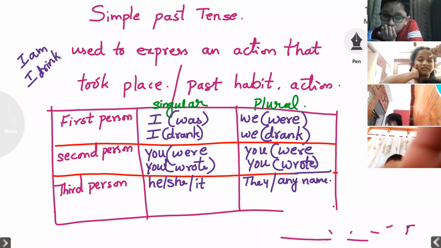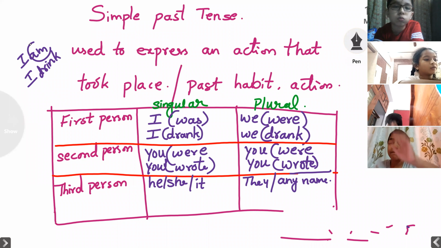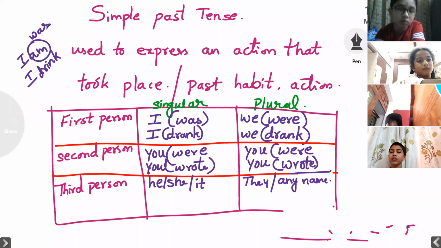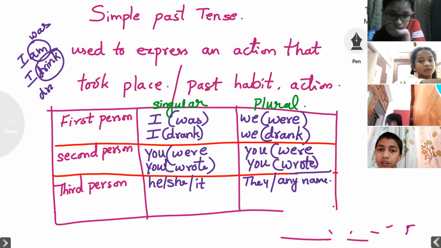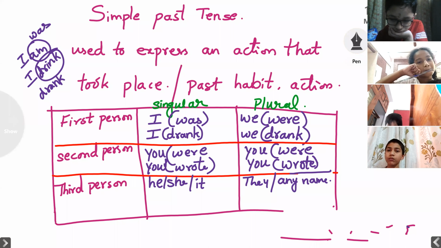In the past form with I, we should not write am. You have to write was. Instead of drink, what you have to write? Drank, past form. Yes. So this is a change, but the person is same. Yes. Who is that?